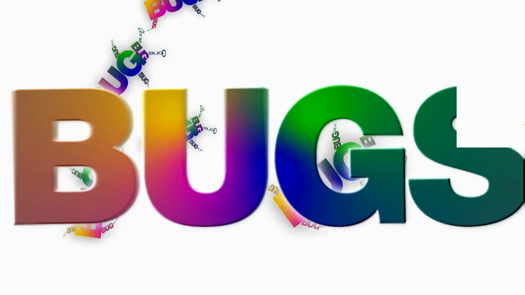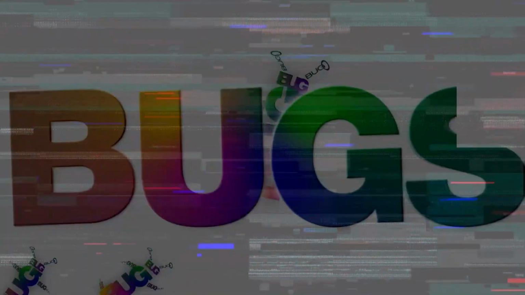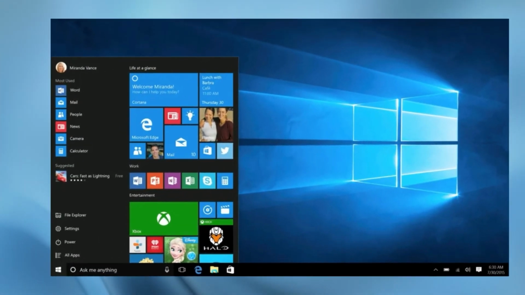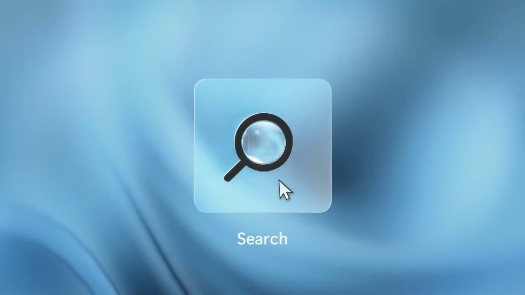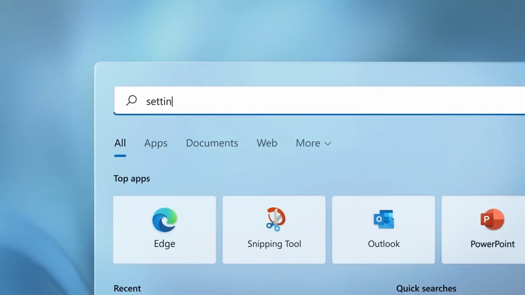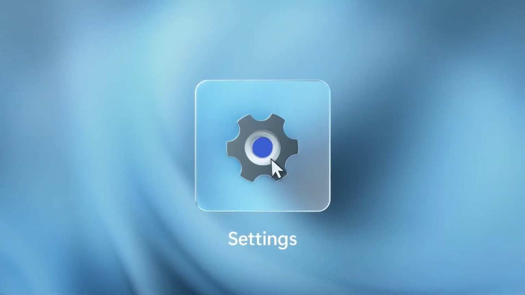a higher number of bugs and glitches, and includes a greater amount of unnecessary software, along with increased data tracking compared to Windows 10. Moreover, certain features such as the taskbar and start menu are perceived by some as less effective and user-friendly, leading to frustration among users who are accustomed to the previous interface.